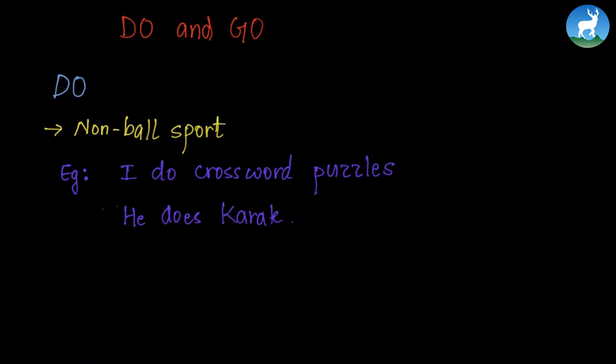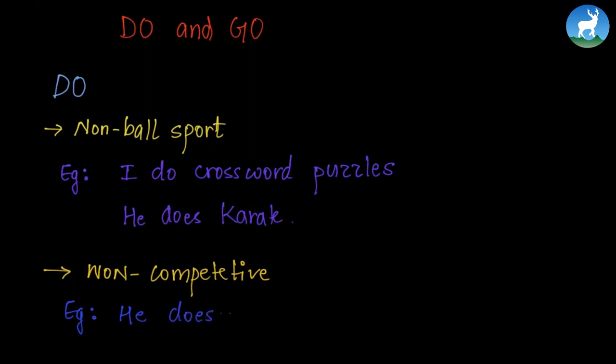Also, do is used with non-competitive sport. For example, he does yoga. So there is no competition while you do yoga, because yoga is to improve your health, right? So you're not competing with yourself and you're not competing with anybody else as well. So do is basically used with non-ball sport like crossword puzzles, karate, and non-competitive sport like yoga.